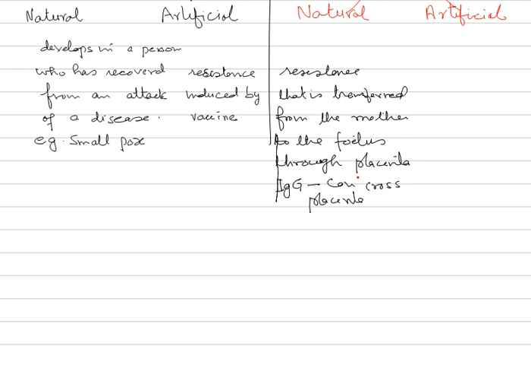The common example is, of course, IgG. We have also studied that the colostrum has got IgA. IgG is one, and the second is IgA. This IgA, immunoglobulin alpha, is present in colostrum.